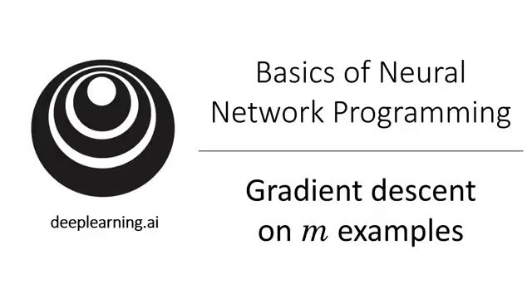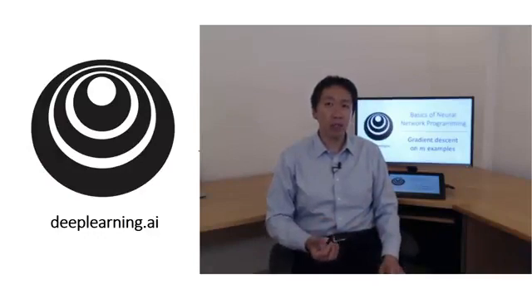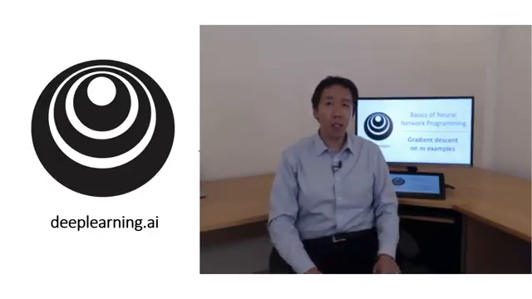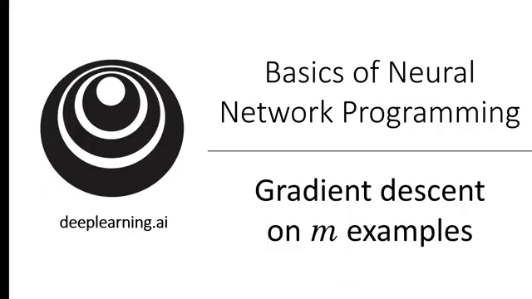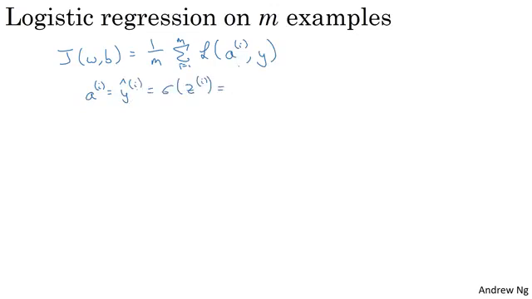In a previous video, you saw how to compute derivatives and implement gradient descent with respect to just one training example for logistic regression. Now we want to do it for m training examples. To get started, let's remind ourselves of the definition of the cost function J. Cost function J(w, b), which you care about, is this average, right? 1 over m, sum from i equals 1 through m of the loss when your algorithm outputs a^(i) on the example y, where a^(i) is the prediction on the ith training example, which is sigma of z^(i), which is equal to sigma of w transpose x^(i) plus b.